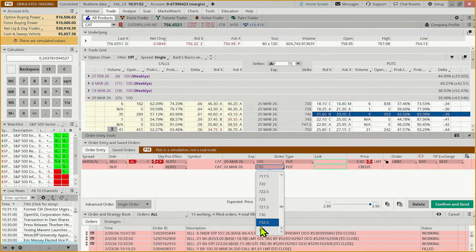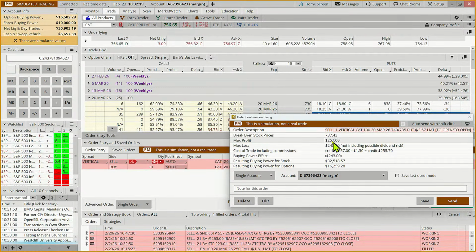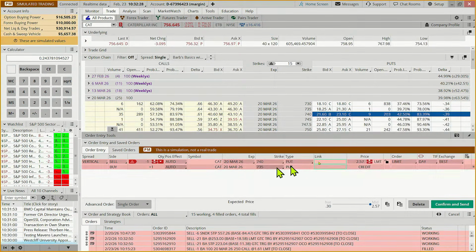735. And some might say, well, because it just started trading today, I'm okay with that. And others might say, I'm not. There isn't a wrong answer, but because we have the volume here, if we say we're willing to go with that, it's a 257 credit on a $5 wide spread, which means we're risking 243 to potentially make 257. Now, we're not looking to make 257. We're saying, if we can make 80% of that, we're going to be happy.